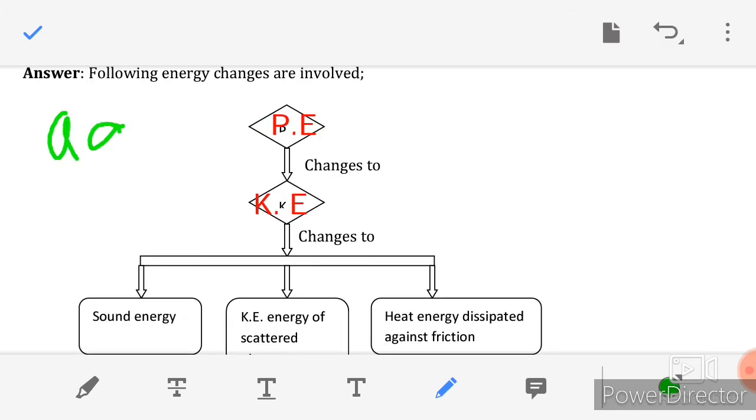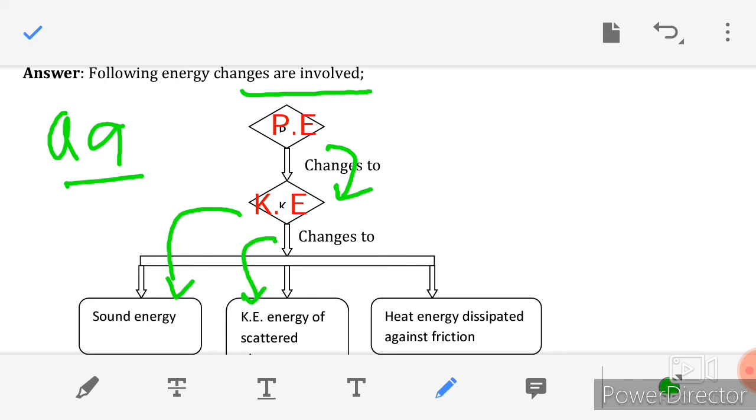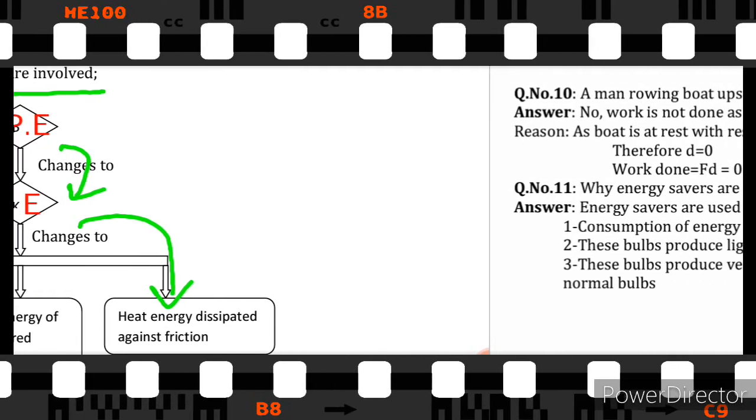The answer of question number 9 is, the following energy changes are involved. First, potential energy converts into kinetic energy, then into sound energy, and the kinetic energy of the scattered pieces into heat energy dissipated as heat.